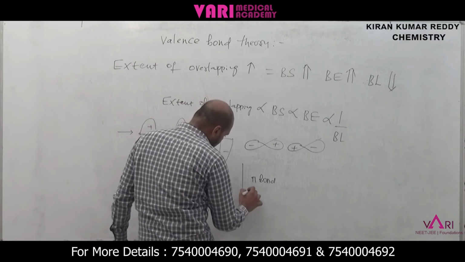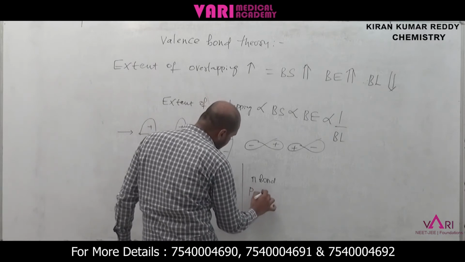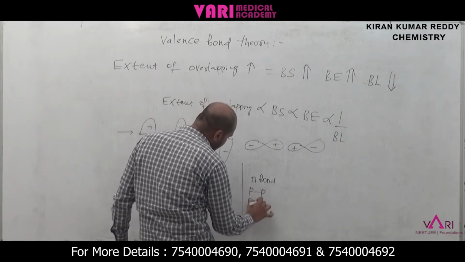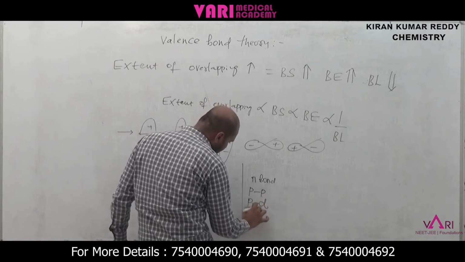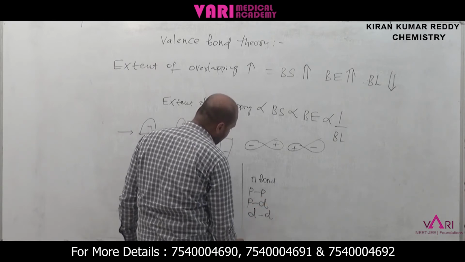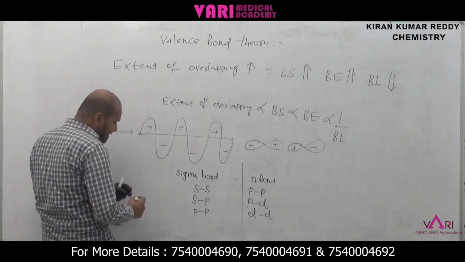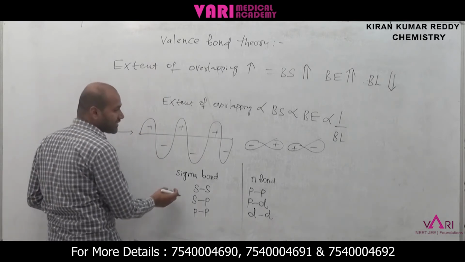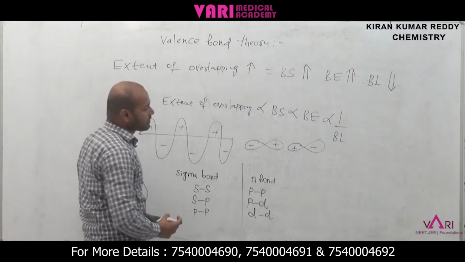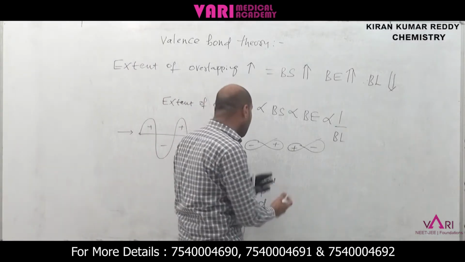Here p orbital mixing and p orbital d orbital mixing form a pi bond. But the sigma bond has more extent of overlapping. That's why the sigma bond is the stronger bond, and the pi bond is the weaker bond.